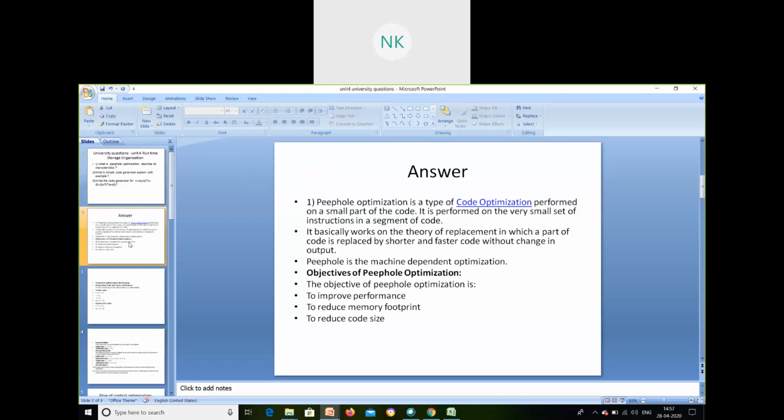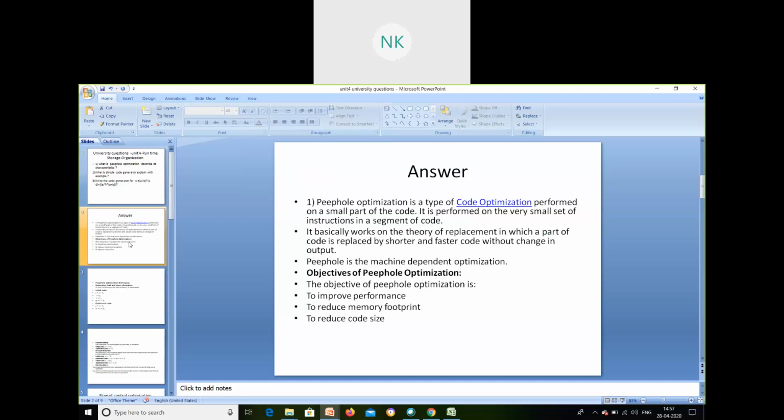So peephole is nothing but a small window placed after the target code has been generated, and that specific line, or a specific expression or code, will be removed, and instead of that, a shorter and faster code will be the replacement. We are not going to eliminate it completely. We are just going to replace it.